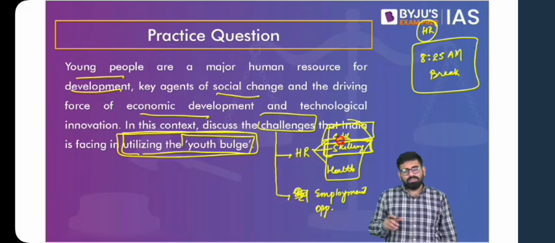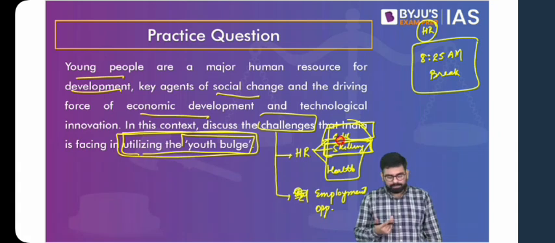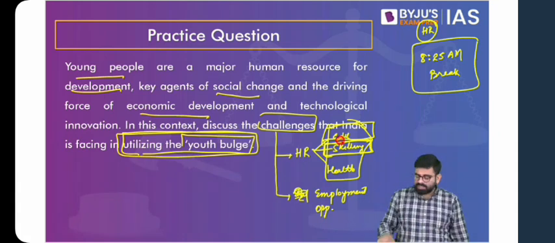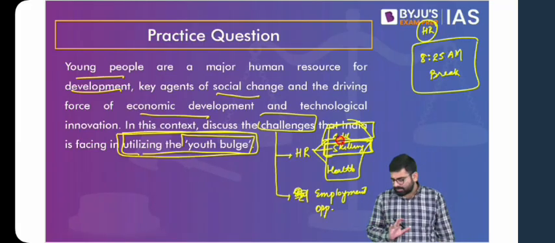And what about, yes, you have skilled them, everything is fine, but what if nothing's available? If there are no opportunities for them, where do you expect them to go work? Now let's think in terms of this was the structure of the body part. How do we conclude? Conclusion can be easy here. Conclusion can be a couple of suggestions, something on the positive note to counter these challenges. So conclusion and body is done.